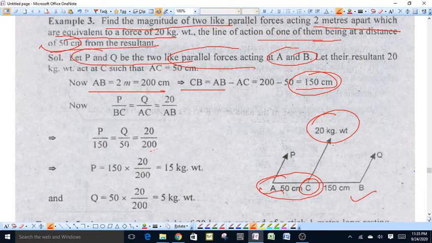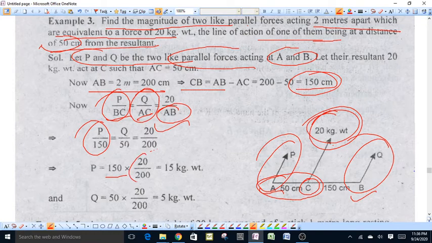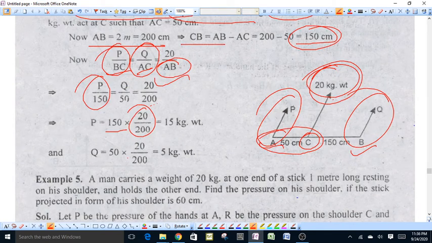Because this system is in equilibrium, therefore resultant of P and Q is equal to 20 kg weight. Therefore, P upon BC will be equal to Q upon AC is equal to 20 upon AB. By putting the value of BC, AC and AB, we get that P upon 150, because BC is equal to 150 centimeter and AC is equal to 50 centimeter, and total AB is equal to 200 centimeter. From first and last, we get P is equal to 150 into 20 upon 200, which is equal to 15 kg weight. Similarly, Q comes out to be 50 into 20 upon 200 is equal to 5 kilogram weight.